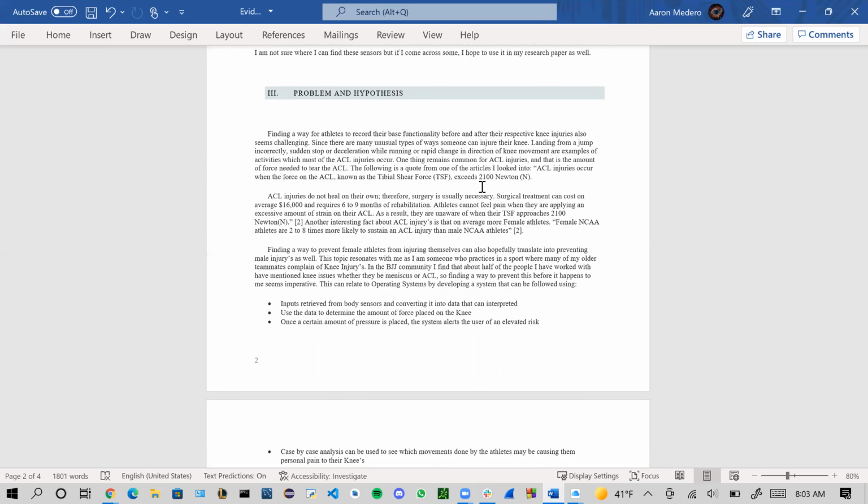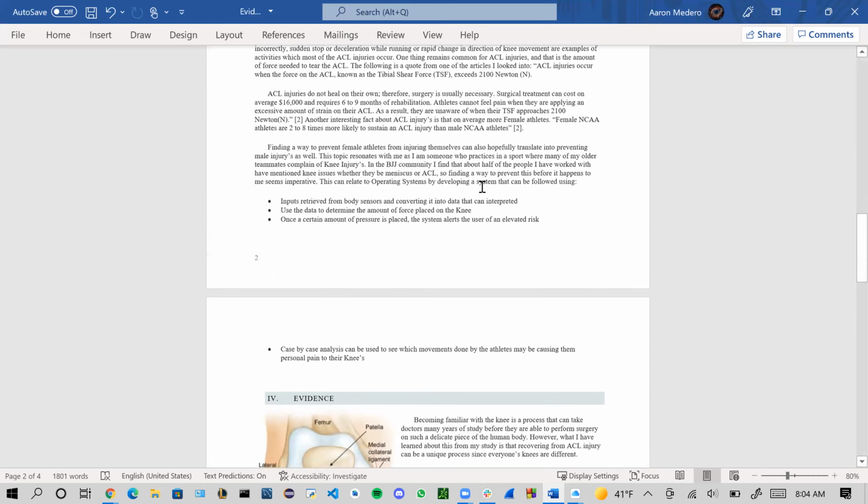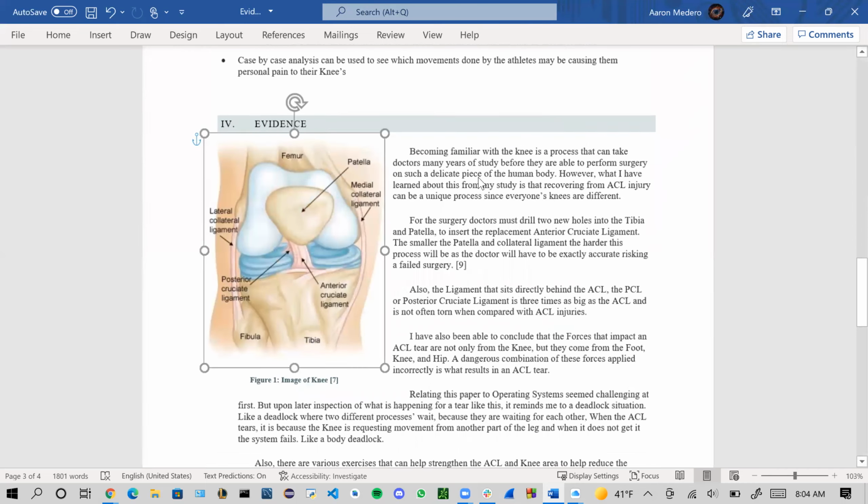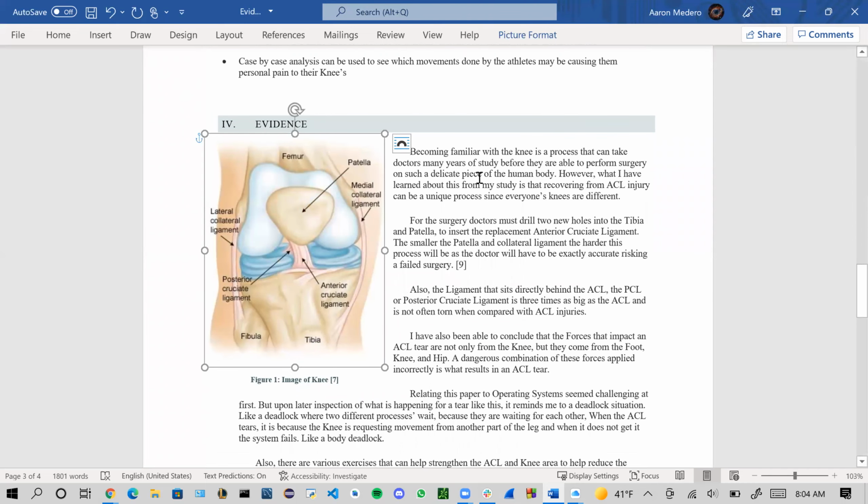The ACL is responsible for connecting the patella to the tibia. And if we examine this image here, let me see if I can zoom in a little bit. All right. So if we examine this image here, we can see all the different parts. So the surgery typically requires a hole to be drilled into the patella so that the new ligament could be inserted. And this right here is the ACL. This is our patella and our tibia right here.